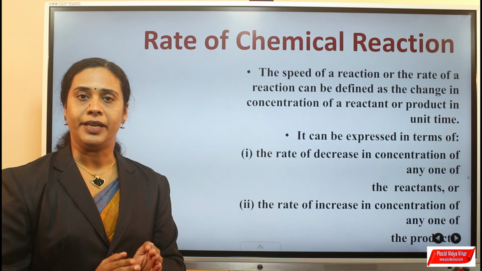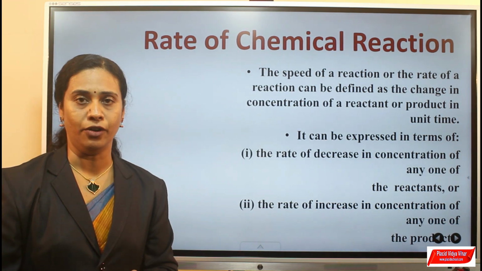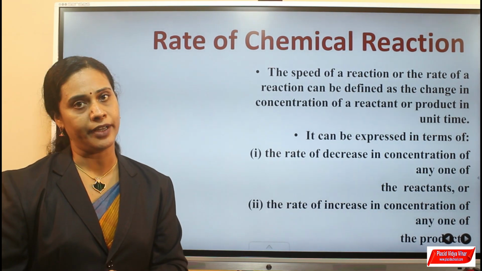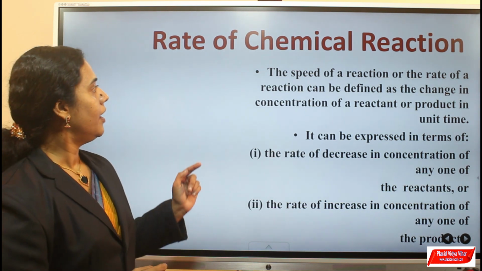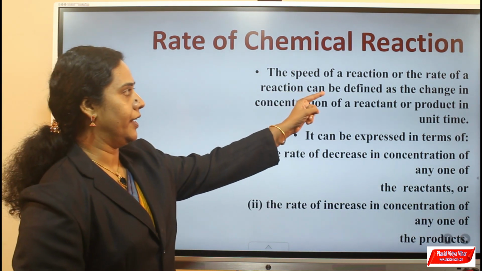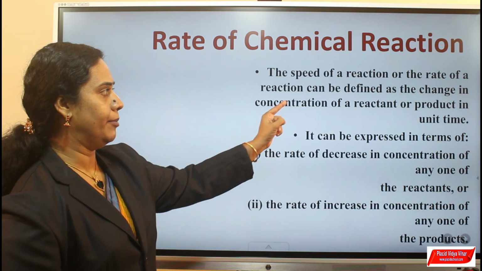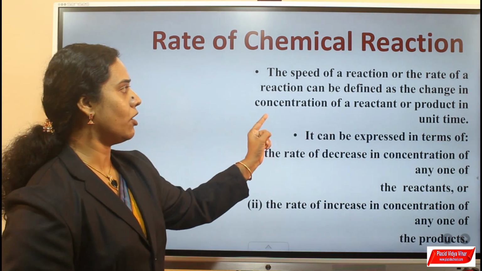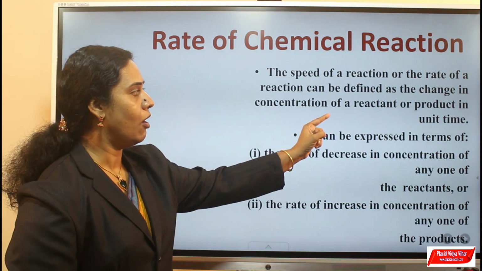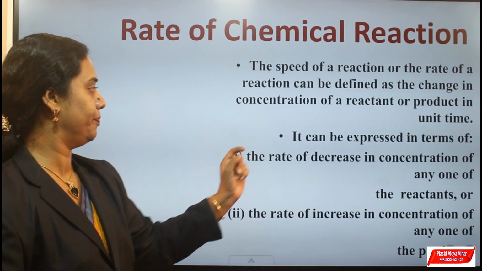Rate of a reaction means the change in concentration of reactant or product in time. Rate means the speed of a reaction, or rate of a reaction can be defined as the change in concentration of a reactant or product in unit time.